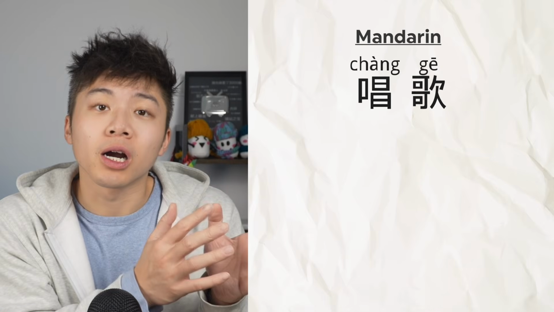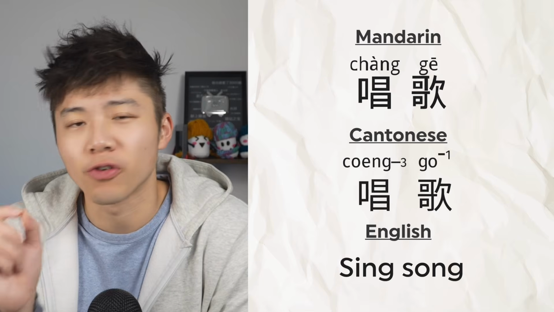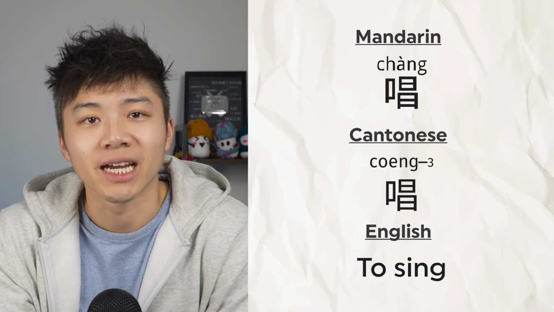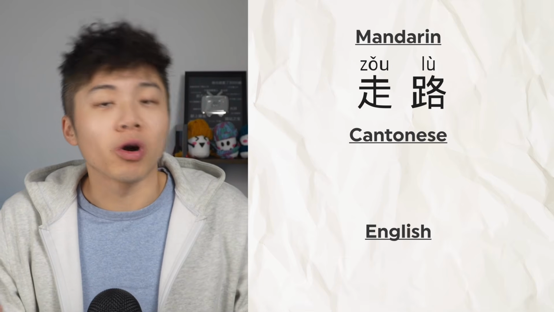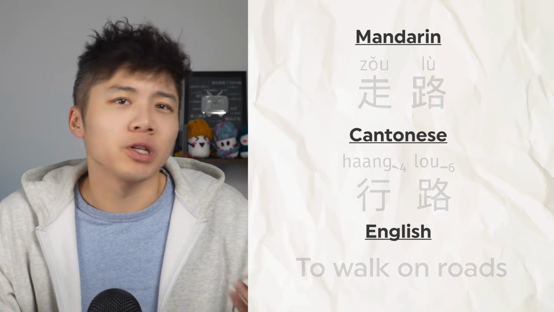Treating a verb phrase the same as an individual verb character is a trap that a lot of learners fall into. For example, some students will treat the verb phrase 唱歌 or 唱歌, sing song, as just the same as the individual verb character 唱 or 唱 to sing. They'll treat the verb phrase 走路 or 行路 in Cantonese, to walk on the roads, the same as the individual verb, 走 or 行. Or they'll assume all verb combinations are as simple as the words they're made up of. So what exactly is the difference between 唱歌 or 唱歌 and 唱?